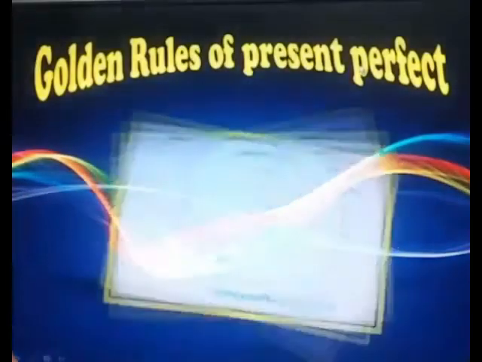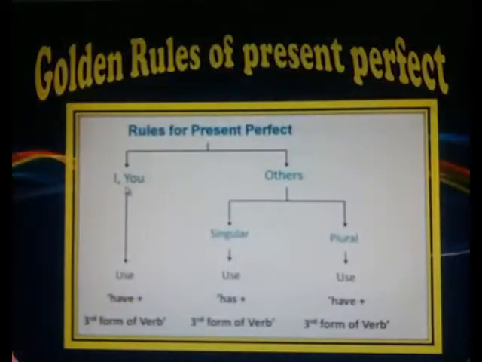Golden rules of present perfect. If we are going to use I or you at the start of the sentence, we have to use have plus third form of the verb. If we talk about singular, means to say he, she or it, we have to use has plus third form of the verb. If we talk about plural, means to say they or we, we have to use have plus third form of the verb.